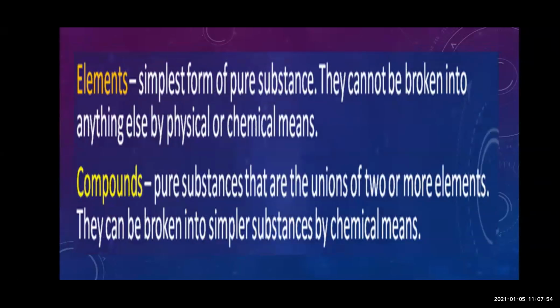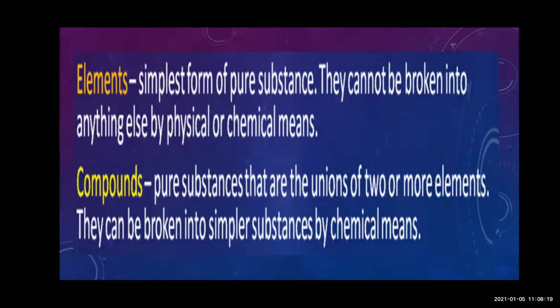What are elements? Elements are the simplest form of pure substance that cannot be broken down by physical or chemical means. So that means elements are the substances which cannot be broken down even after physical or chemical changes.